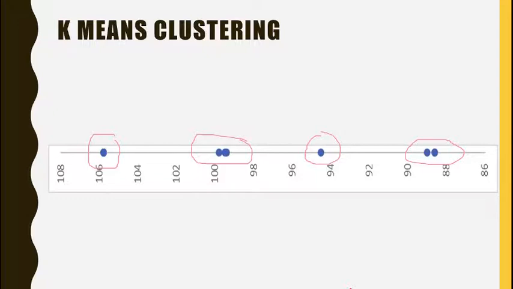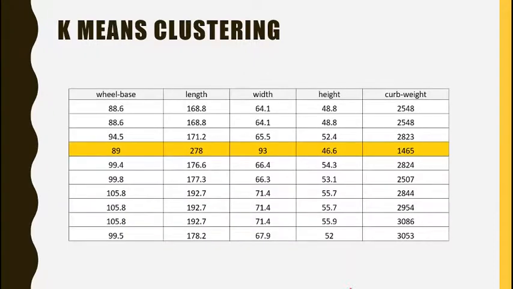Now let's make this problem a bit more complex. Instead of taking only the first column, now we are taking two columns. One is the wheelbase, and the second is curb weight. Let's see what happens.